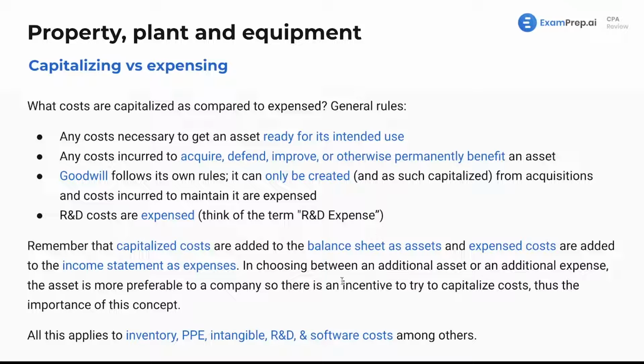That's what we're referring to here. This is pretty much a good capture of what we're going to see with our capitalizing and expensing on the FAR exam.